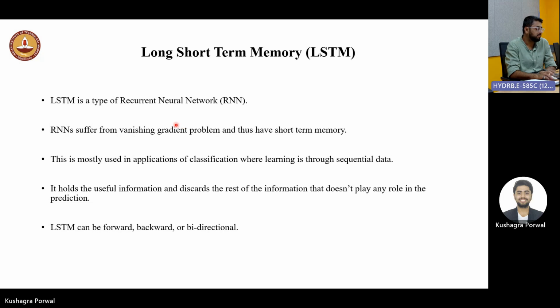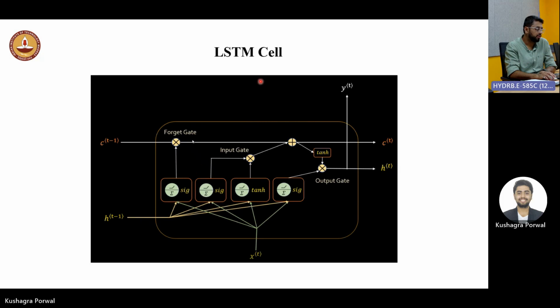Now, LSTM. LSTM is a type of RNN. RNN suffers from the vanishing gradient problem. That means when the fifth word is input to the model, it doesn't remember what the first word was. So in applications like sentence completion or sentence classification, we use LSTMs. So if we talk about a generic LSTM cell, how does it work?